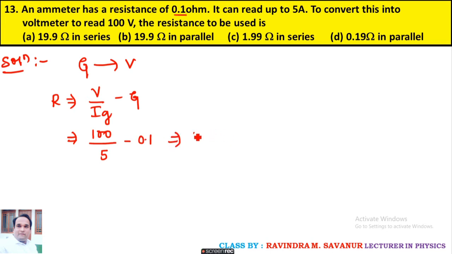After calculation, 100 divided by 5 is 20, minus 0.1, and the final answer is 19.9 ohm.